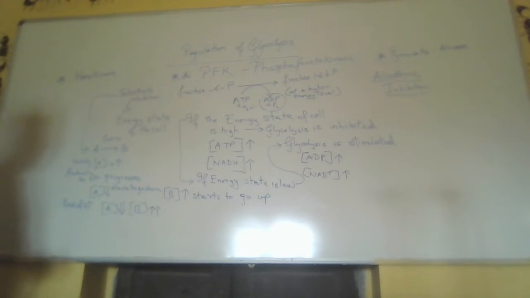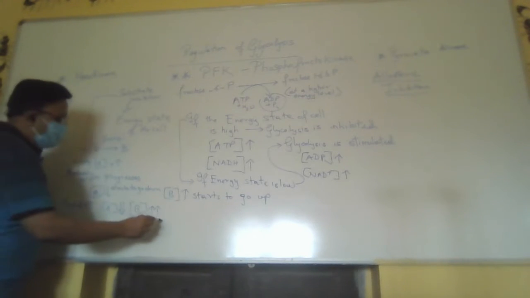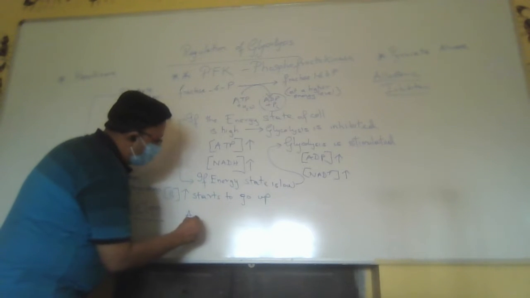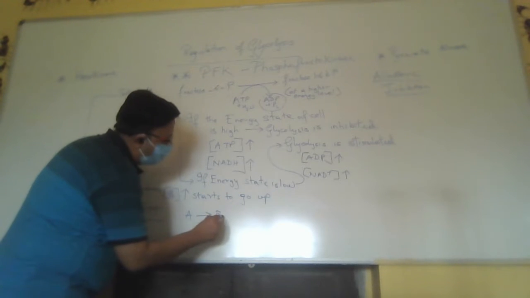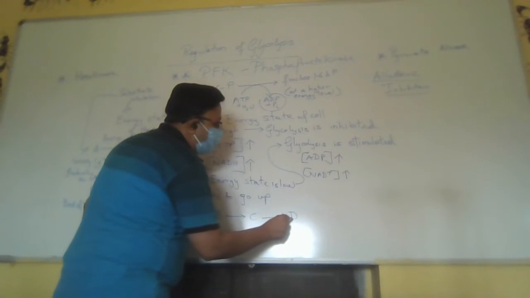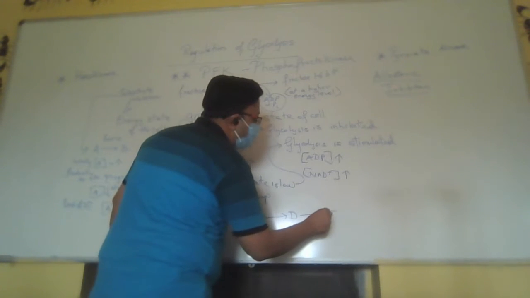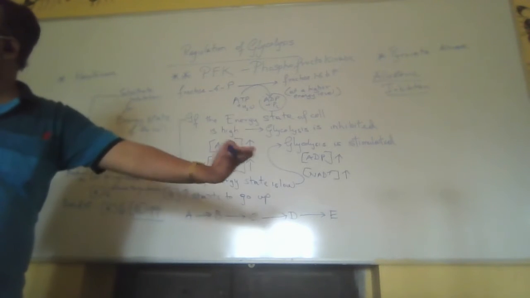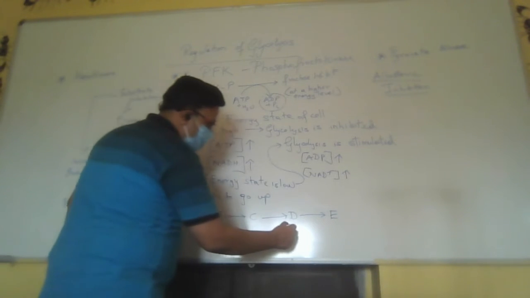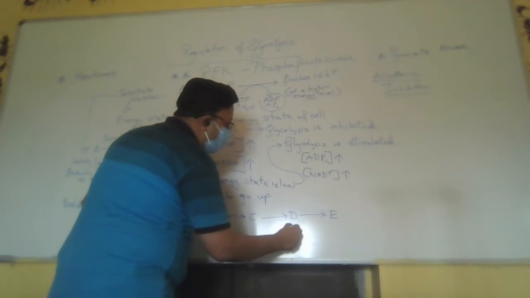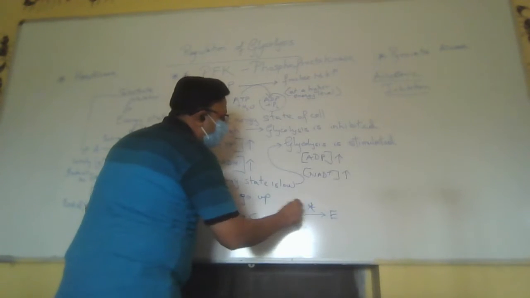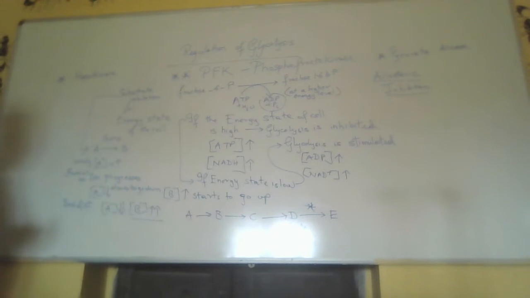Normally in glycolysis, or in any metabolic reaction, A is converted to B, B is converted to C, C is converted to D, D is converted to E. Like this the reaction progresses. Now suddenly the concentration of D starts to accumulate. This reaction is somehow stopped. It keeps on inhibiting.